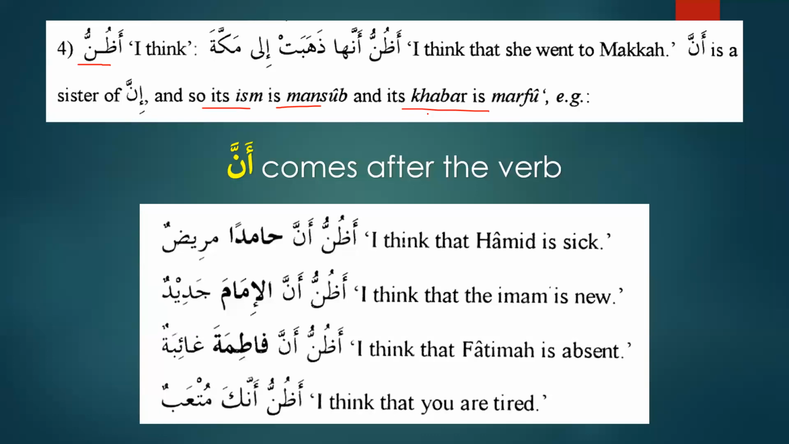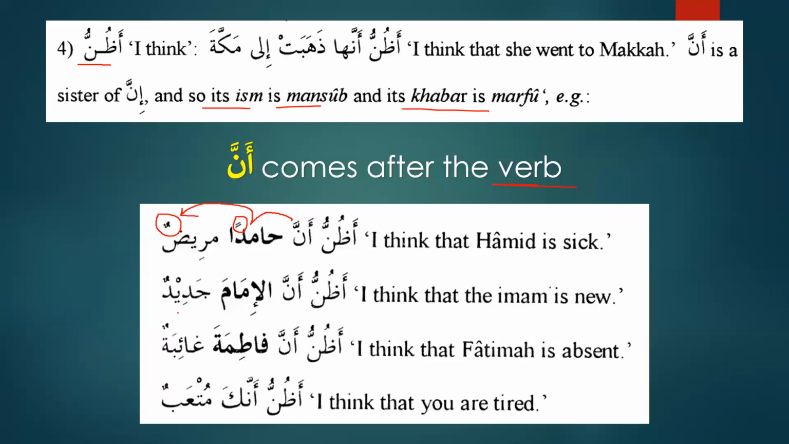Now, how do we differentiate between Inna and Anna? I have made it clear for you. Anna comes after the verb. It does not come in the beginning of the sentence. It never comes in the beginning of the sentence. It comes after the verb, as we can see here. Adhunnu anna hamidan maridun. Hamidan is mansub because it is ismu anna, and maridun is marfu because it is khabaru anna. So this is already clear.